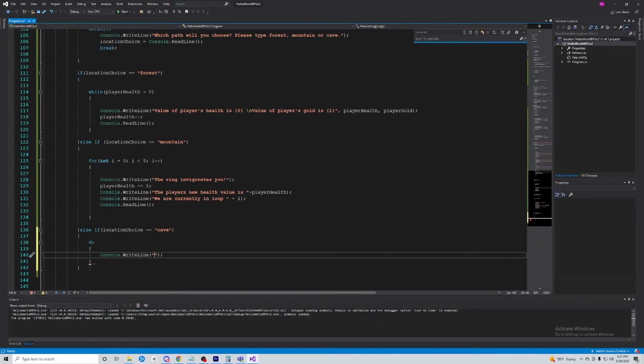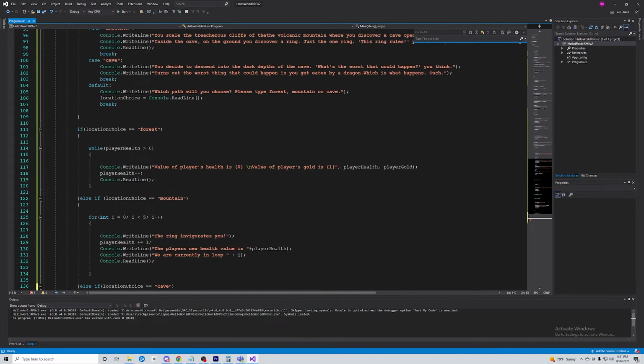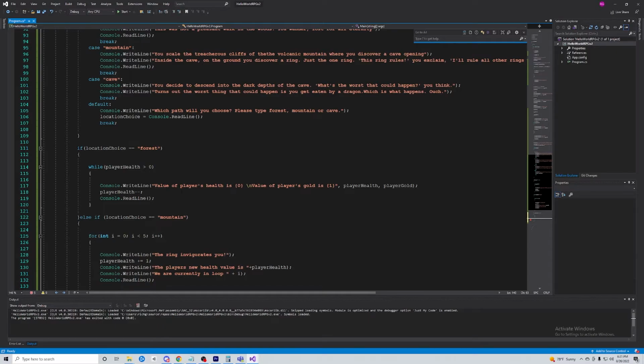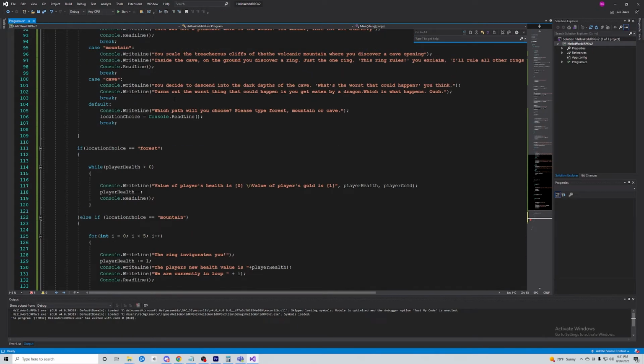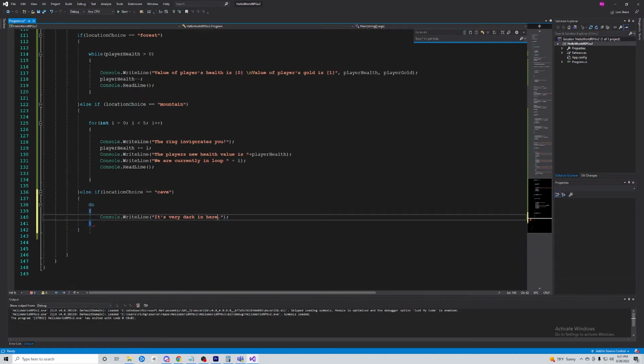We can say something like, it's very dark in here, and, or you know what? I'm sorry. I wrote there's a dragon in here and it eats us, which is not good. So again, we'll just maybe subtract the player's health here. So we'll say player health minus equals, we'll do 5 again, something like that.